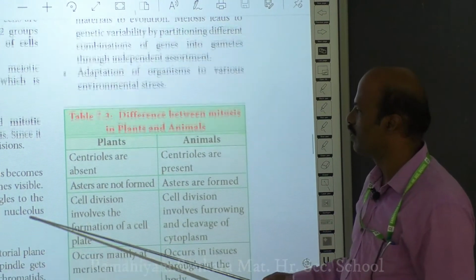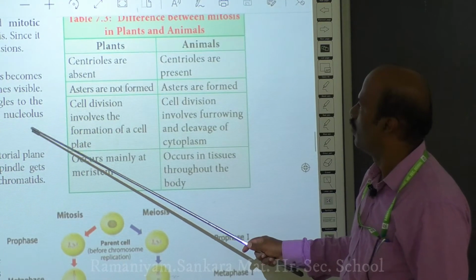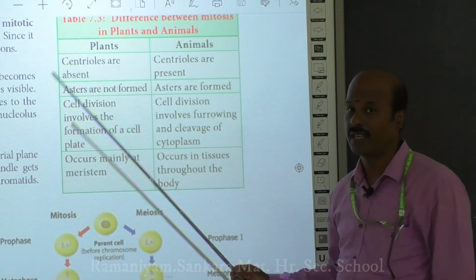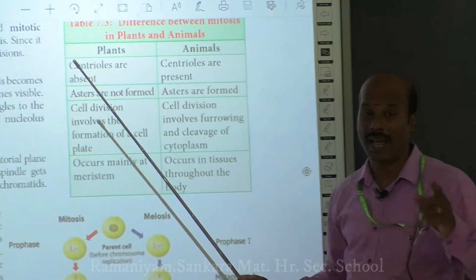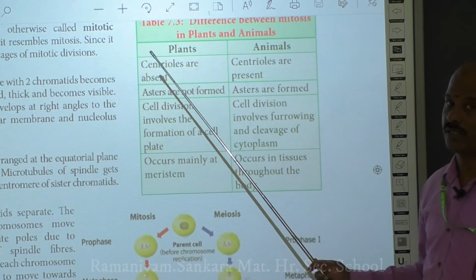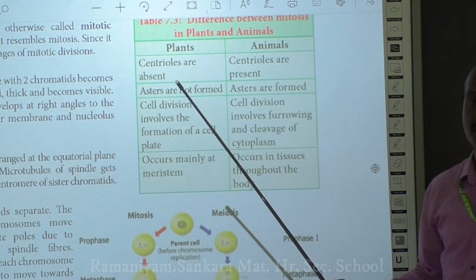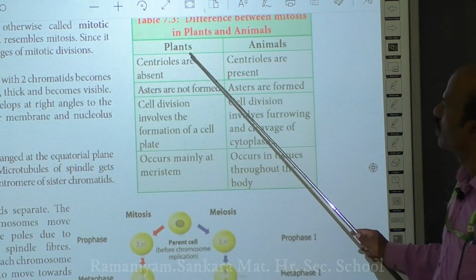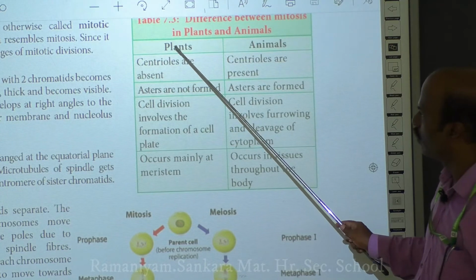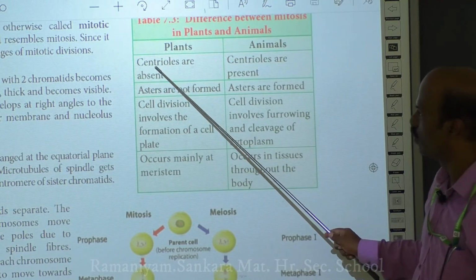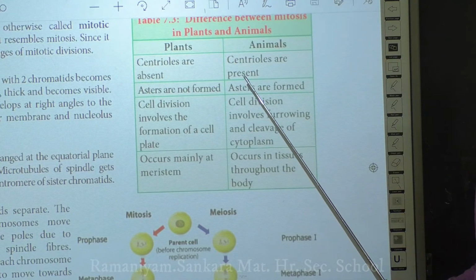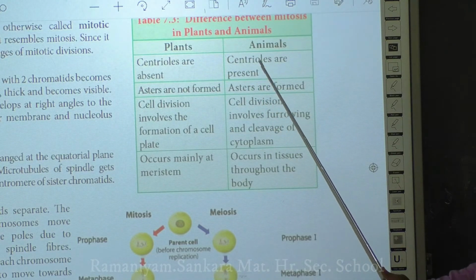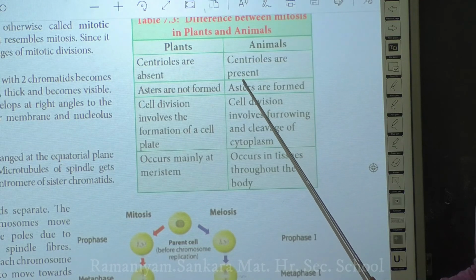Now the difference in mitosis between plants and animals. What is the difference between plant and animal with respect to mitosis? Okay, not in meiosis, with respect to mitosis. In the mitosis that takes place in plants, centrioles are not present, whereas in animals, centrioles are present in the mitotic cell division.